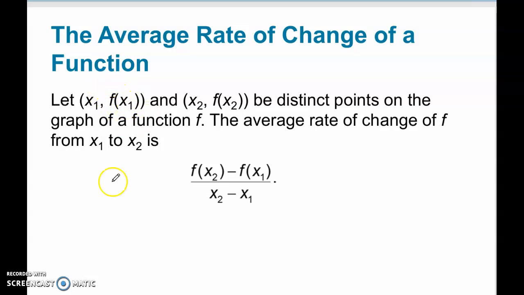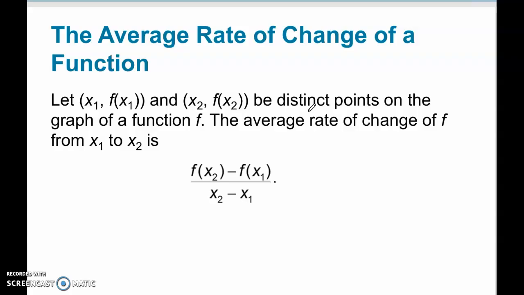So they replaced the y with f of x. Instead of x1, y1, it's x1, f of x1, and x2, f of x2. And it's just saying you've got 2 points on this function. So it's not necessarily linear. It's just 2 points on this function.